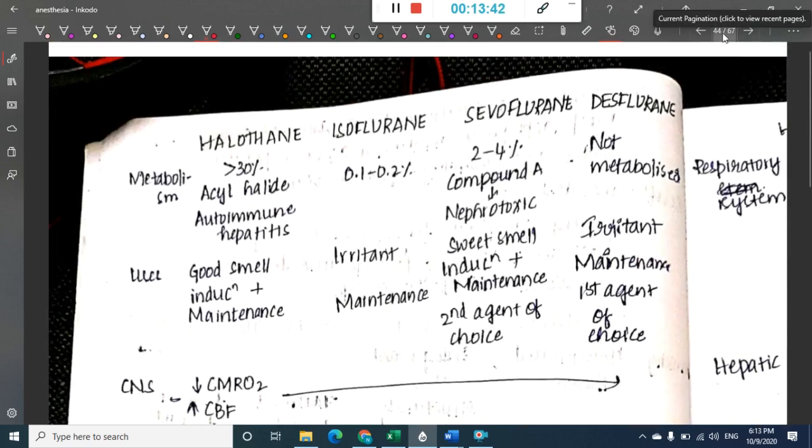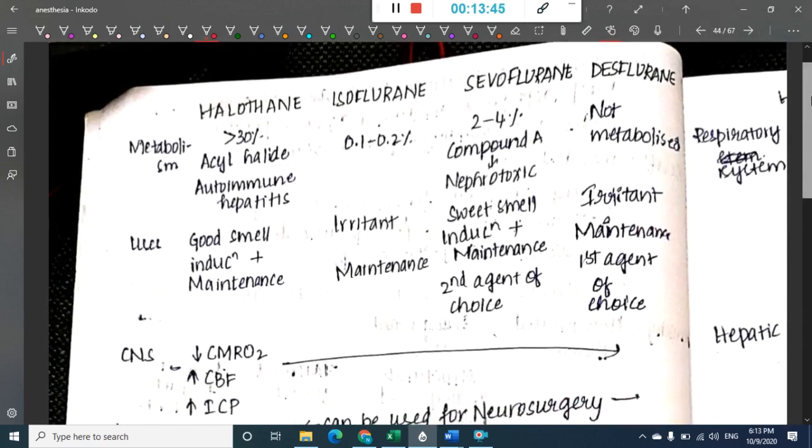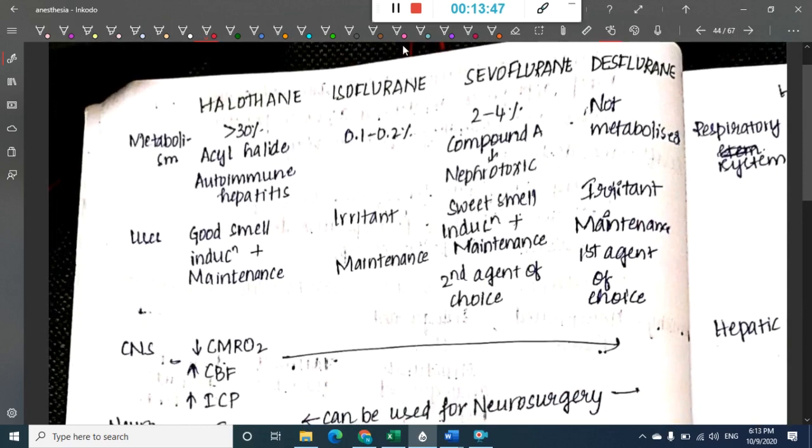Next, let's see some more differences, starting with metabolism. Halothane undergoes metabolism by acyl halide; 30% is metabolized this way. This causes a side effect, which is autoimmune hepatitis. Halothane causes autoimmune hepatitis, whereas sevoflurane produces compound A in 2 to 4% of cases, and this compound A is nephrotoxic. As a result, sevoflurane is nephrotoxic.